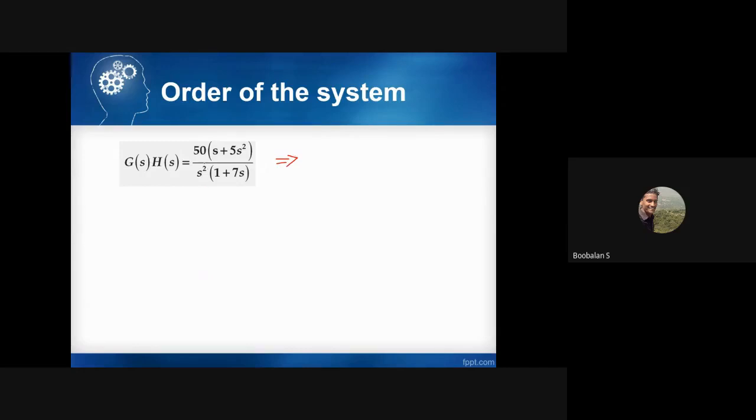For the order of the system, we need to focus on the denominator. The order is the maximum power of s in the denominator. Both factors are in a product, so we need to multiply with the terms inside the bracket, and there is one more factor s. So the total is s to the power 3. The maximum power is now 3, so the order of the system is 3.